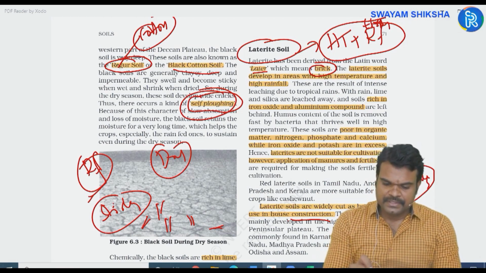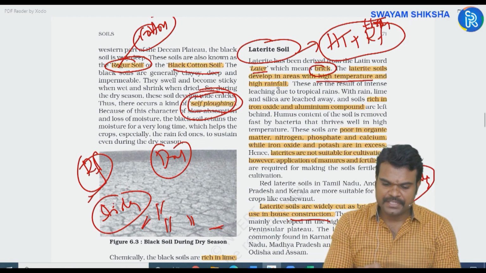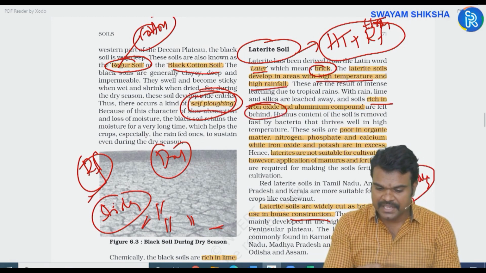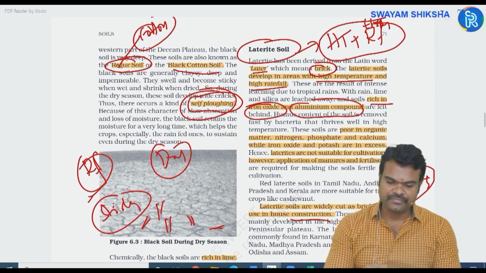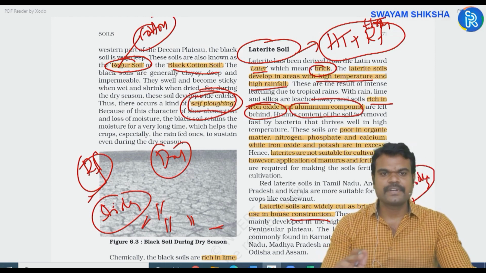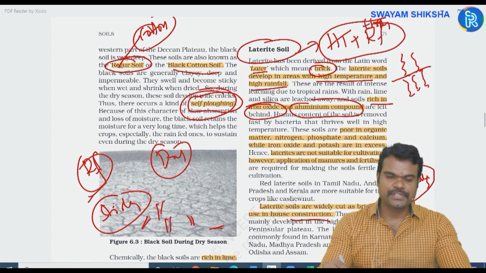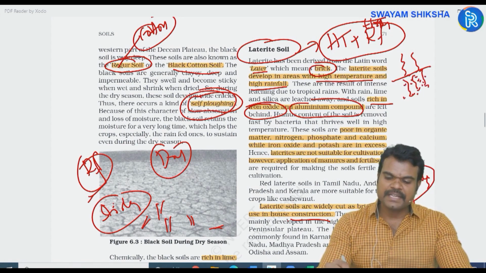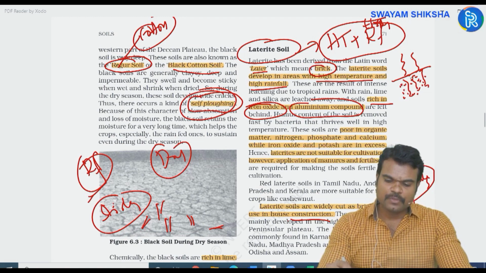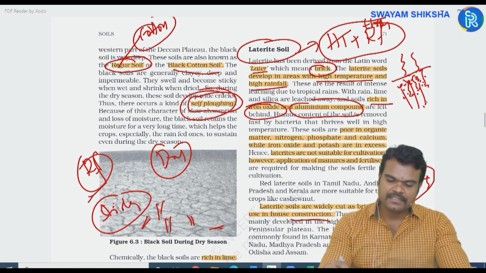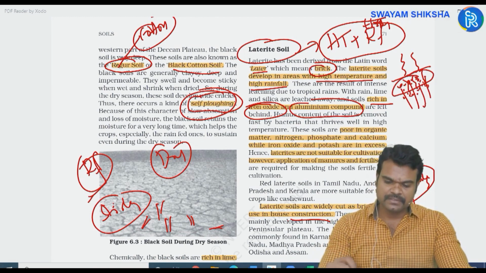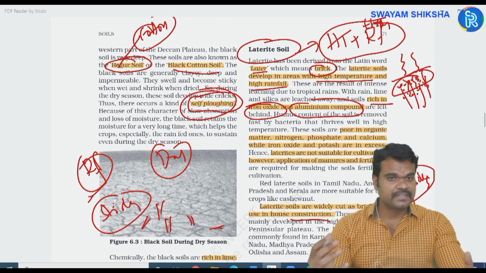Next, yes, they are seen in the areas with high temperature and high rainfall, and they are rich in iron oxide and aluminium oxide. Apart from this, you cannot find any other lighter minerals. Why? Because when you have heavy rainfall, you have intense percolation. If you have intense percolation, automatically the majority of the minerals will be dragged downwards, leaving behind only heavier minerals. So iron oxide and aluminium are very heavy. That is why they remain in the upper portion.